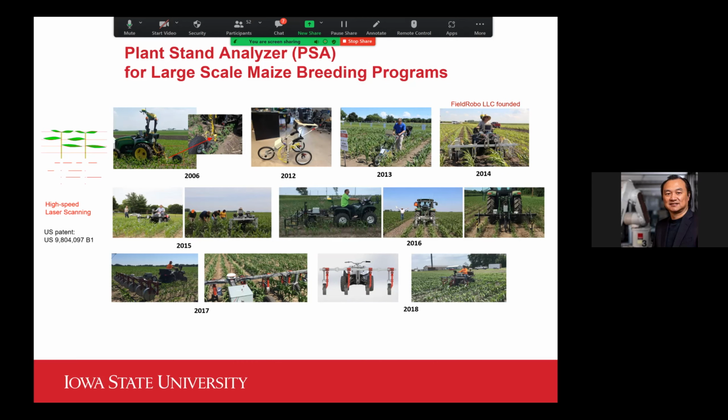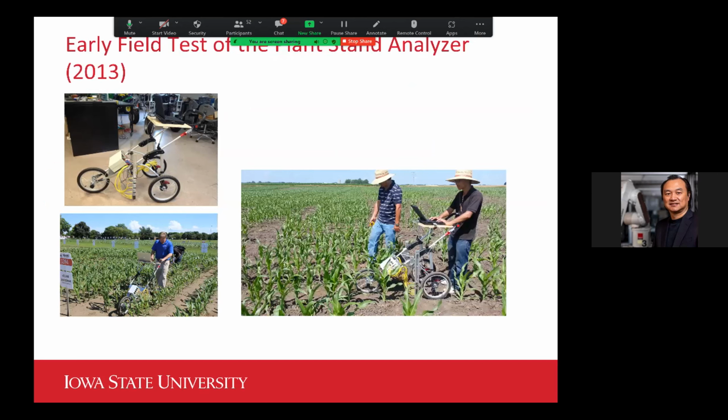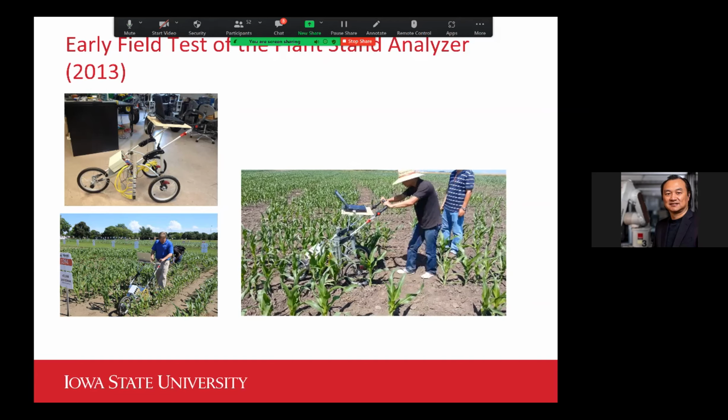So this slide really shows the journey of this development. As you can see, I have gone through many design concepts, and I want to show you some of them here in the slides. So this is a very early test of the concept in 2013. As you can see, I used a baby jogger, and I was testing that with my resident in the field. Go faster.